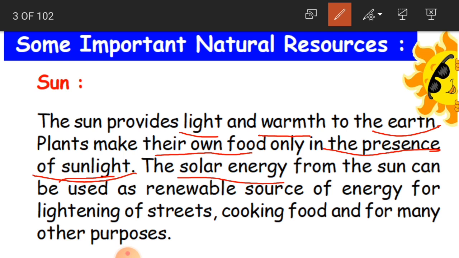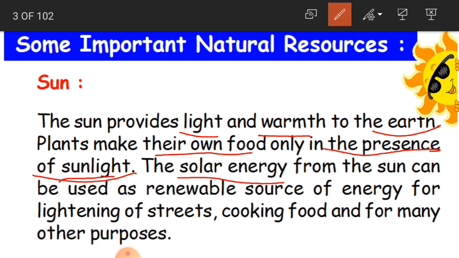In some houses, even for cooking these days we are using this solar energy. Even for lighting the bulbs in the house, solar energy is used. Heating the water for bathing, we again are using the solar energy.